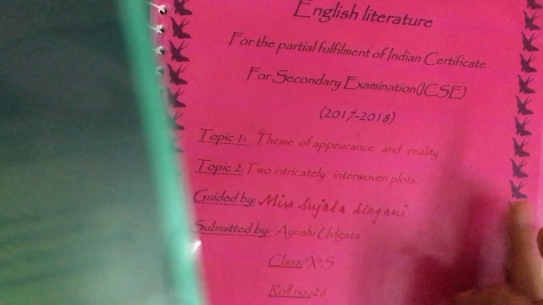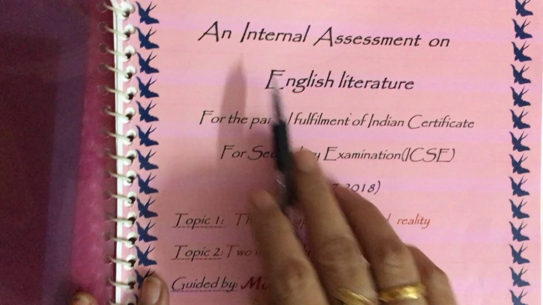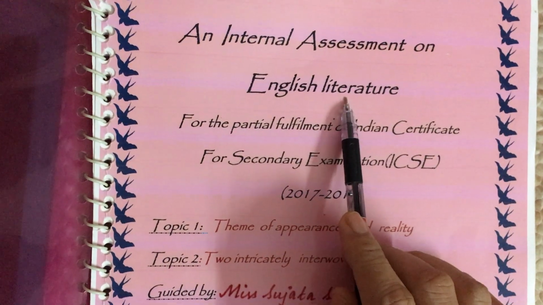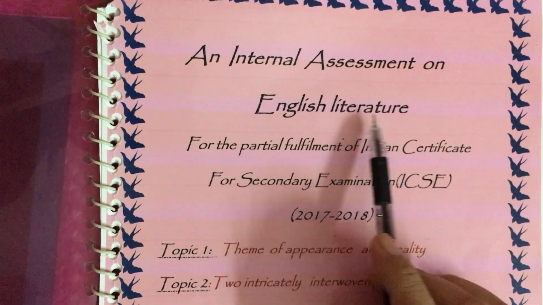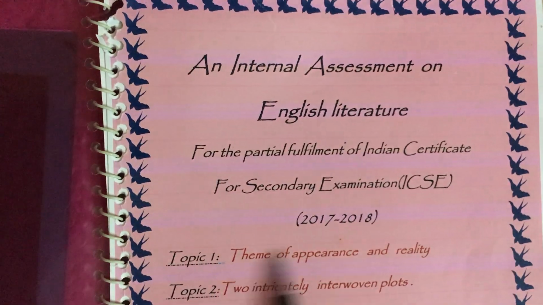So next I will come to English literature. Same, everything same. Okay, but always see this house-wise file. Internal assessment on English, this you must write. People used to make literature language, language literature. Don't do that. English 2 means literature. Then same thing, same content.